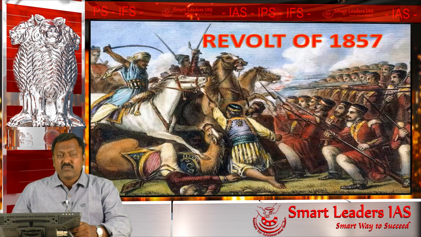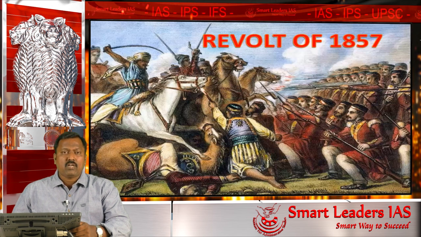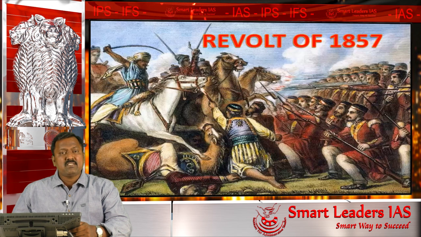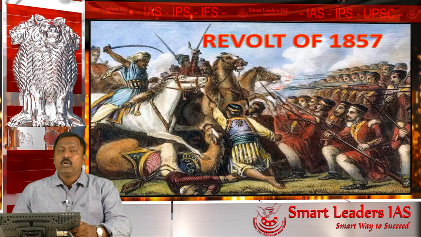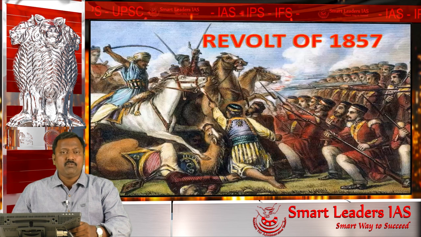So the causes for the revolt of 1857, as you all know, are not immediate. The causes should be traced to around 50-60 years of the East India Company's rule in India. Let us try to understand the sections of society who were affected because of the British rule, and how these sections contributed to the revolt of 1857.